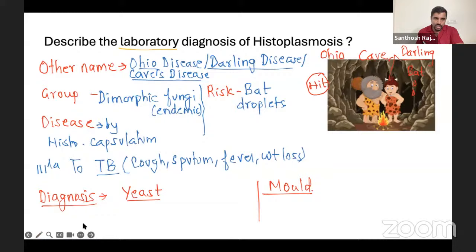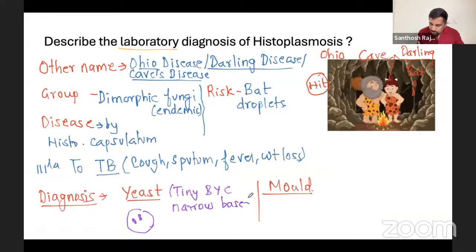How does it look? I'll show you. There's a picture also at the back, but it's better. It will be inside the macrophage cell like this, small, tiny budding yeast cells. Tiny budding yeast cells, narrow based. We call it narrow based because in blastomycosis it is broad based. In Blasto it looks like an 8. But here it will look narrow like this, small, intracellular. The word is very important. You should write: intracellular tiny budding yeast cell. Okay. Second one, mold.